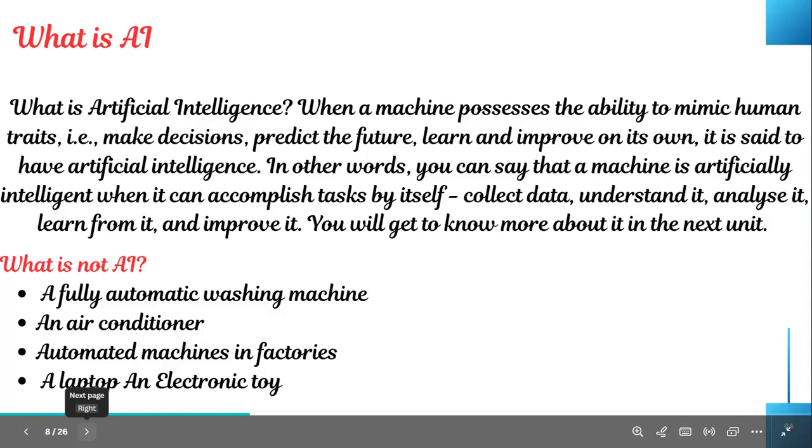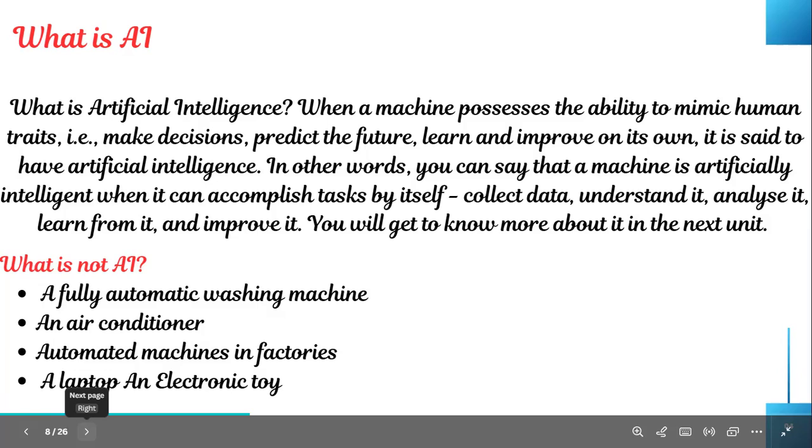Another definition is, a machine is artificial intelligence when it can accomplish tasks by itself, collect data, understand it, analyze it, learn from it, and improve it. So if you write any one of these definitions, you will definitely get 2 marks. And they may ask you to define what is AI and write any application or example of AI. So you have to write that.